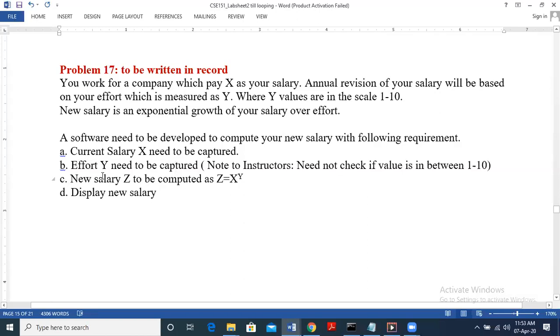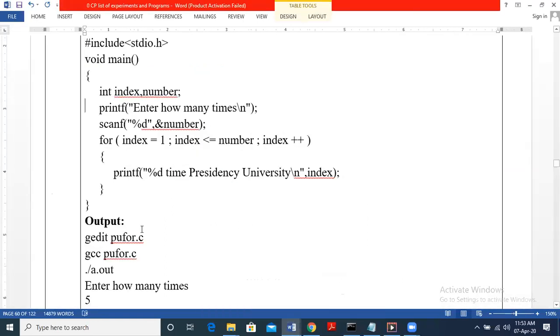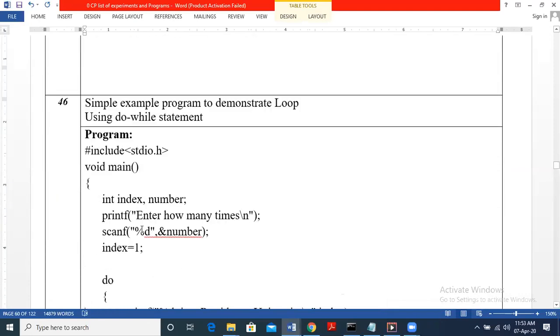Just mention in printf that the value is between 1 to 10 for Y. Next requirement says that the new salary Z has to be computed as X to the power of Y, and then display the new salary, which is Z. I hope the question is clear. So here X power Y has to be found.